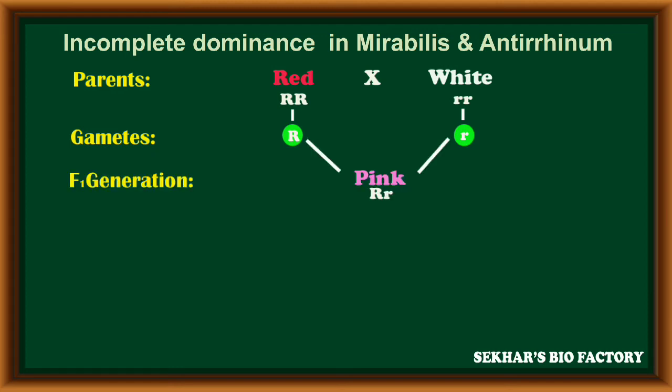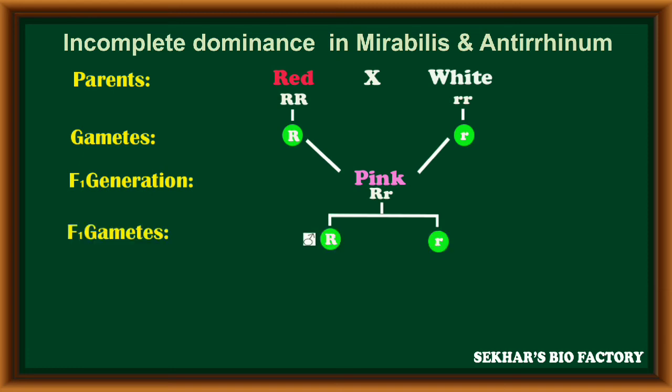These gametes fuse to form the F1 generation, but in the F1 generation a new character, a blending character, is expressed. It is not seen in either parent: pink color flower plants are produced in the F1 generation as F1 hybrids with capital R small r alleles.